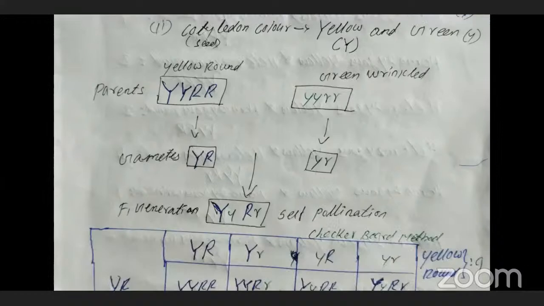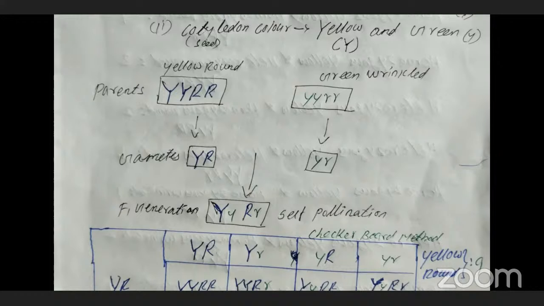Next, let's go to the dihybrid crossing section. The parent gametes are capital Y, capital R, which are responsible for producing the yellow round, and small y and small r, which are responsible for making the green wrinkled.